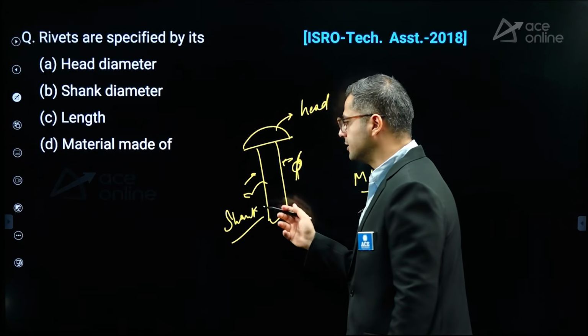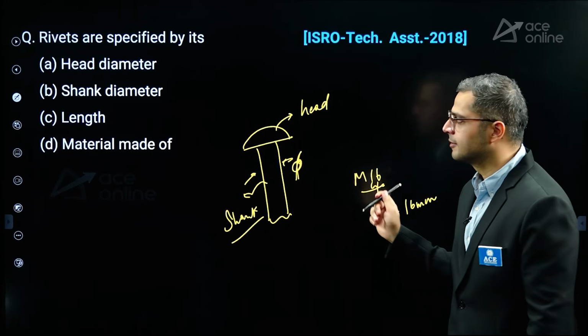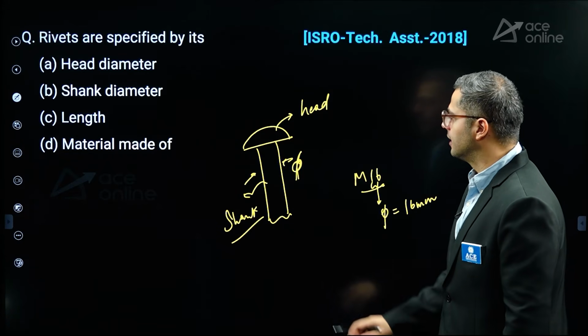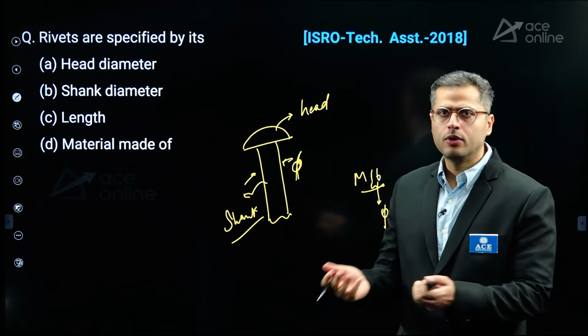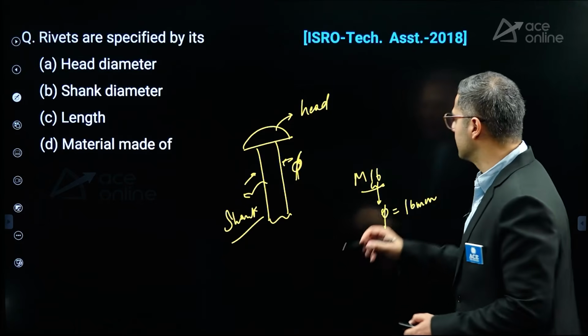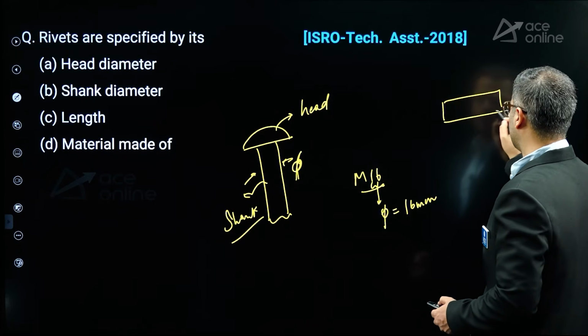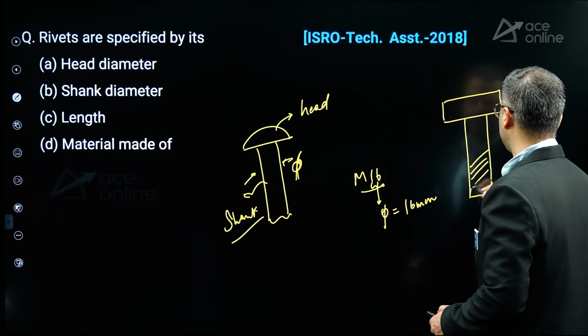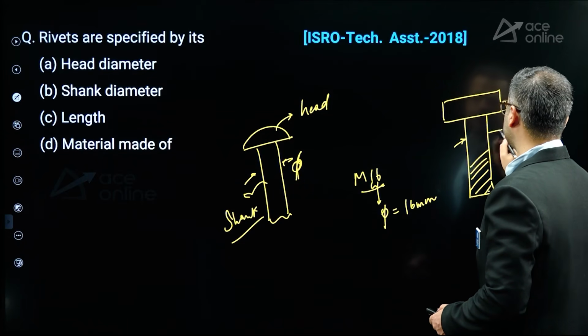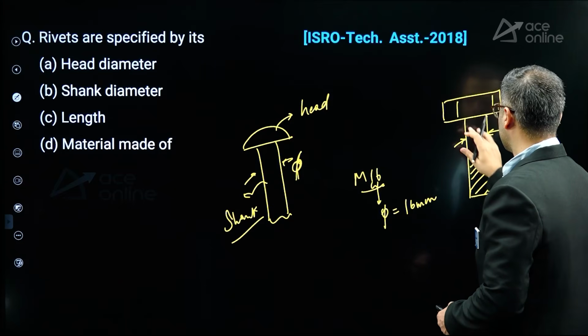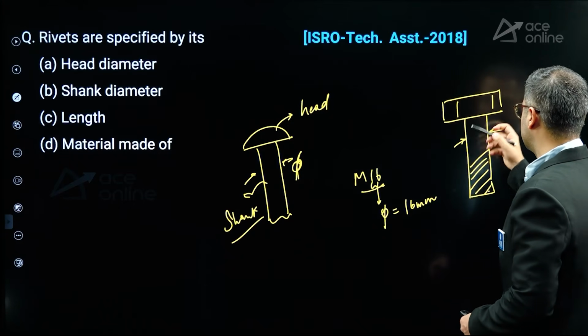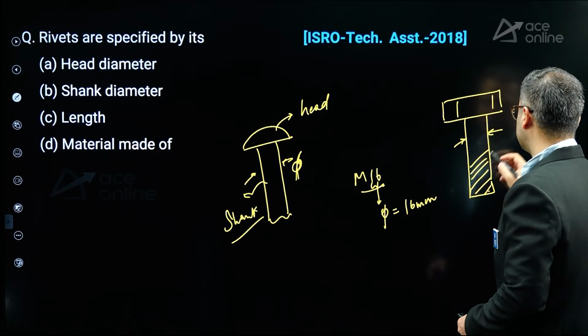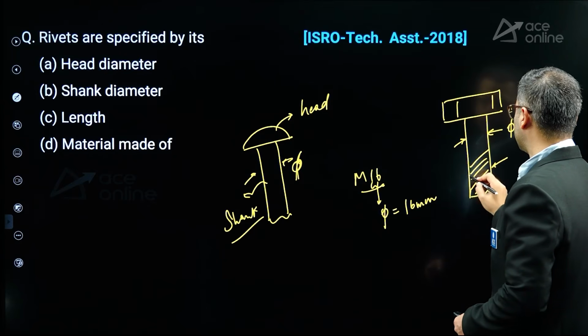Similarly, bolts are also specified by the diameter of the plain shank portion. As we know, in the case of bolts there is a plain shank portion and a threaded shank portion.